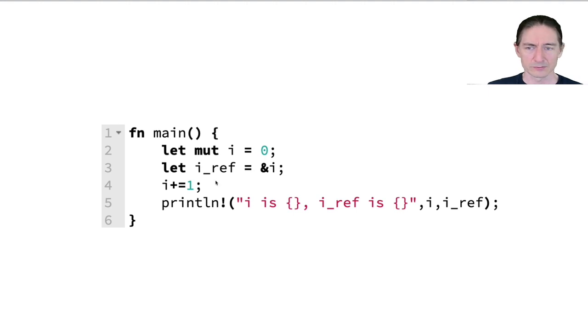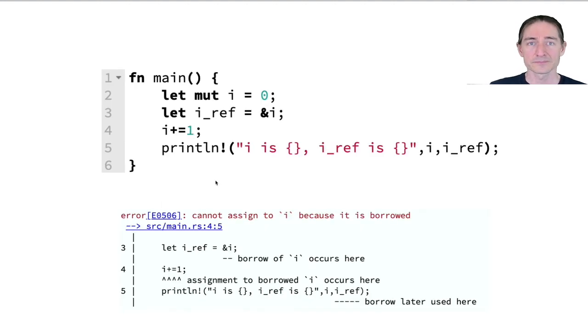So let's take a look at what the compiler says about this. It says cannot assign to I because it's borrowed. It doesn't want us to modify the variable I anymore because someone else, in this case this variable here, has a reference to the variable. So having multiple references invites concurrency errors, even if it's not from two different threads.